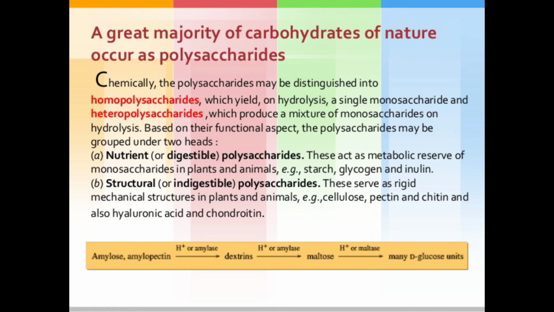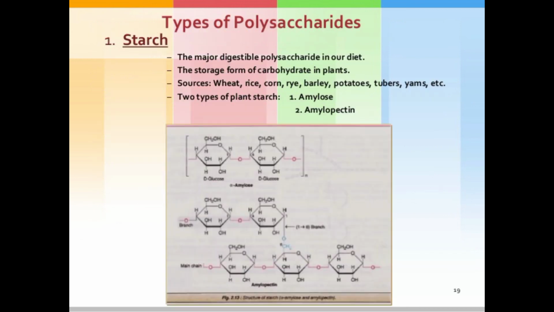Dextrin, again with the help of amylase enzyme, is converted into maltose, and maltose, in the presence of hydrogen ion and maltase enzyme, is converted into many D-glucose units. So maltose and D-glucose are monosaccharide units. After hydrolysis, polysaccharides are converted into monosaccharides, so they are called polymers of monosaccharides.